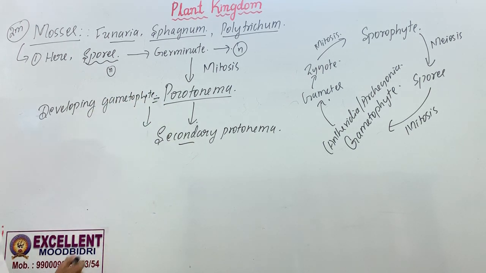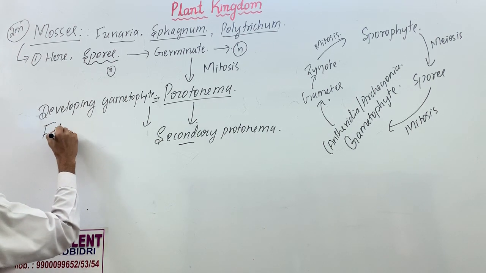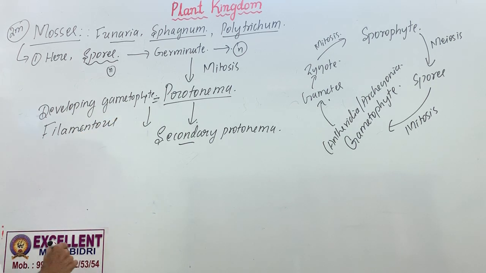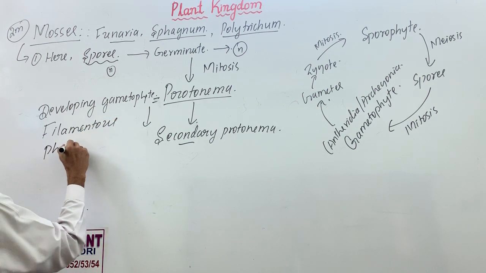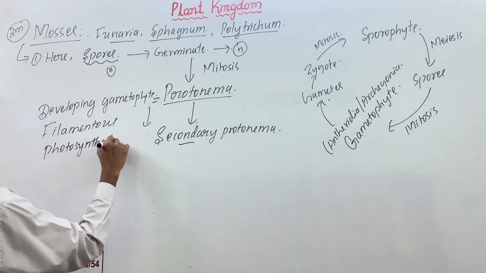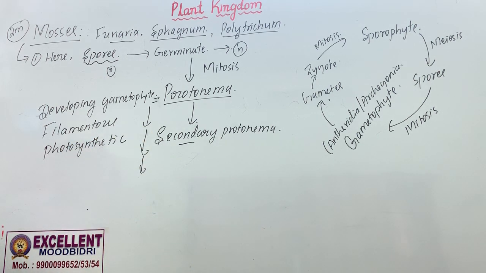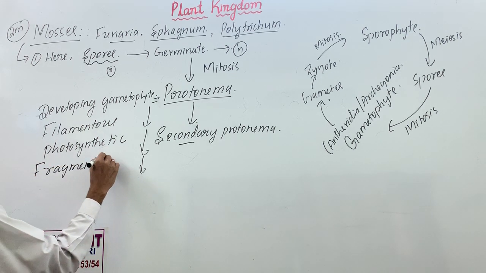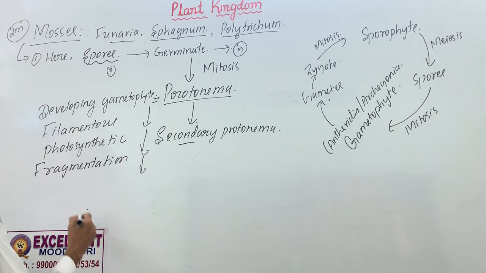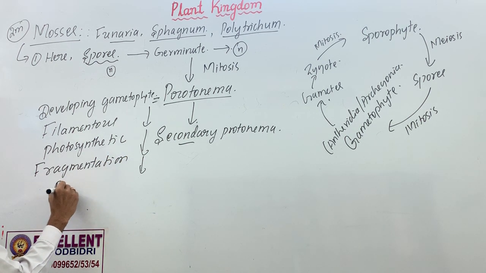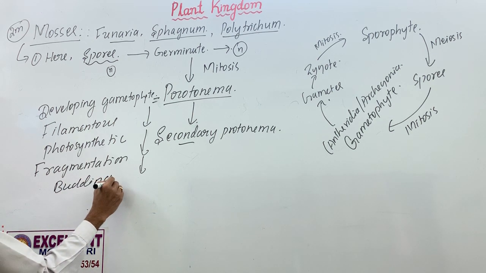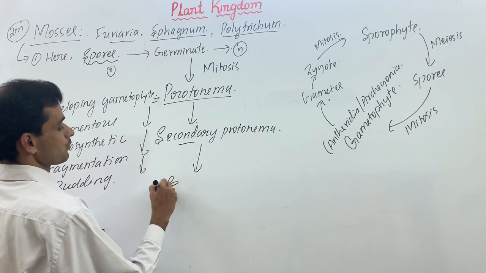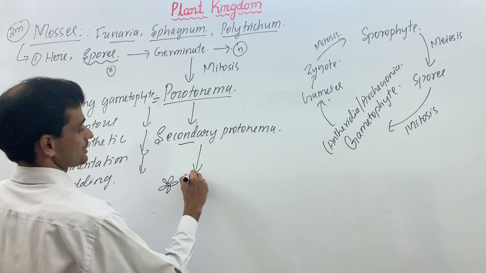Okay. This gametophyte is filamentous. It looks like a fungal hypha, filamentous type, branched, photosynthetic. There is fragmentation. Protonema of mosses undergoes fragmentation and also budding, but it can't be gemmae. After some time, the secondary protonema will have 1, 2, 3, 4, 5, 6 leaves. That's called the leafy stage.